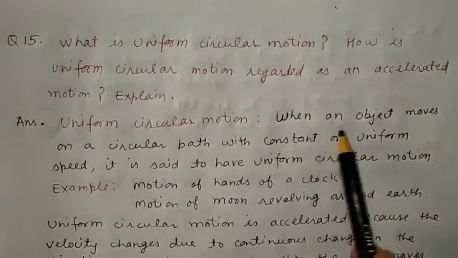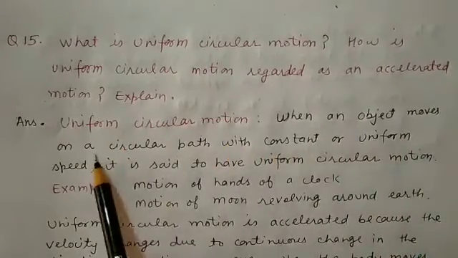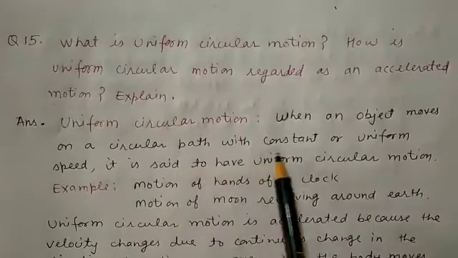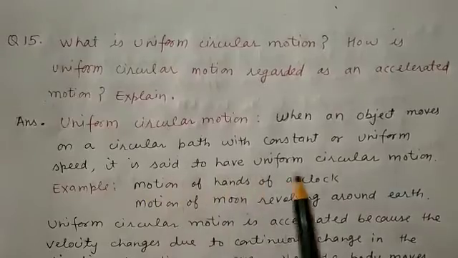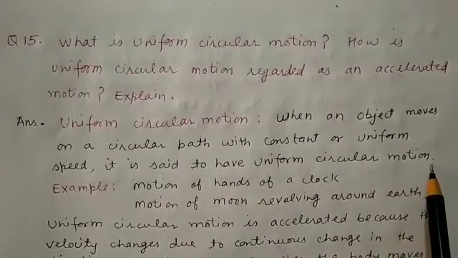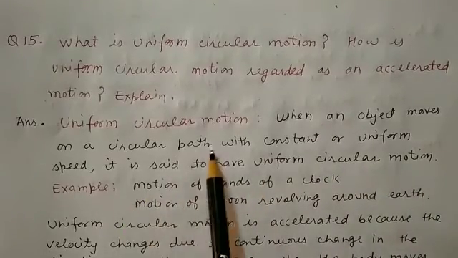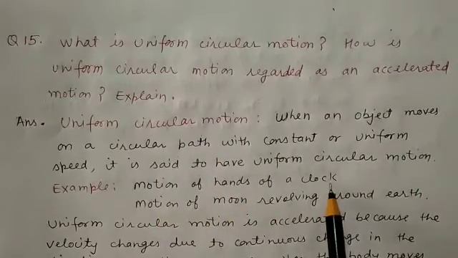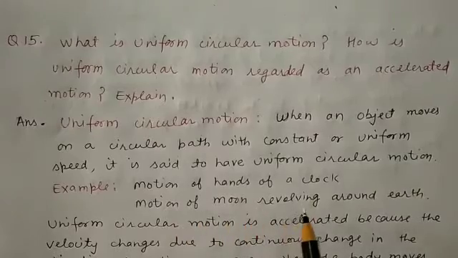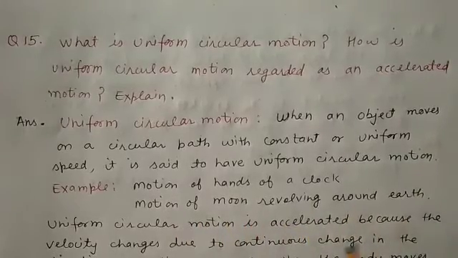As you know, when an object moves on a circular path with constant, or you can say uniform, speed, it is said to have uniform circular motion. Examples are the motion of the hands of a clock and the motion of the moon revolving around the earth.